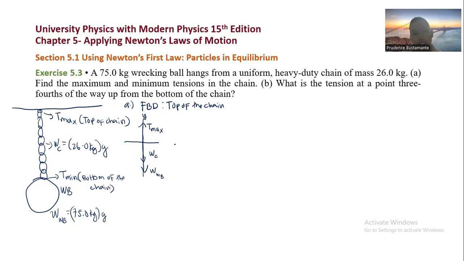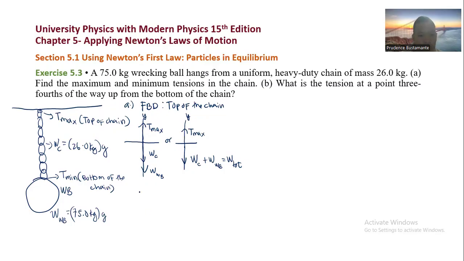We can combine these together: the weight of the chain plus the weight of the wrecking ball is equal to the total weight. We'll use that one, the weight total.